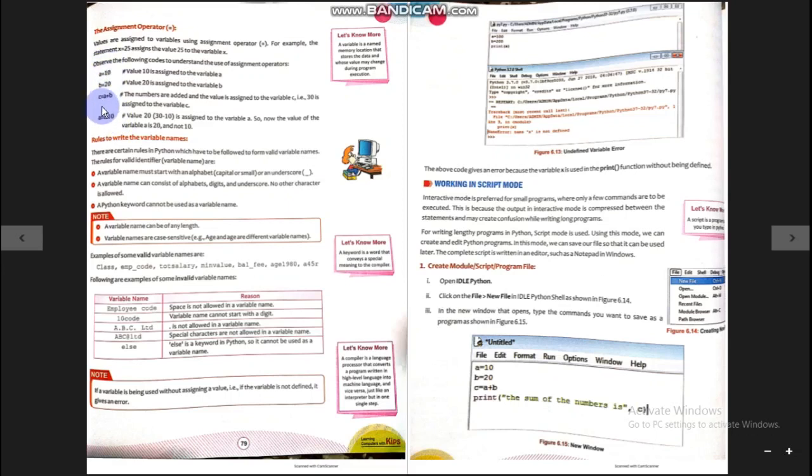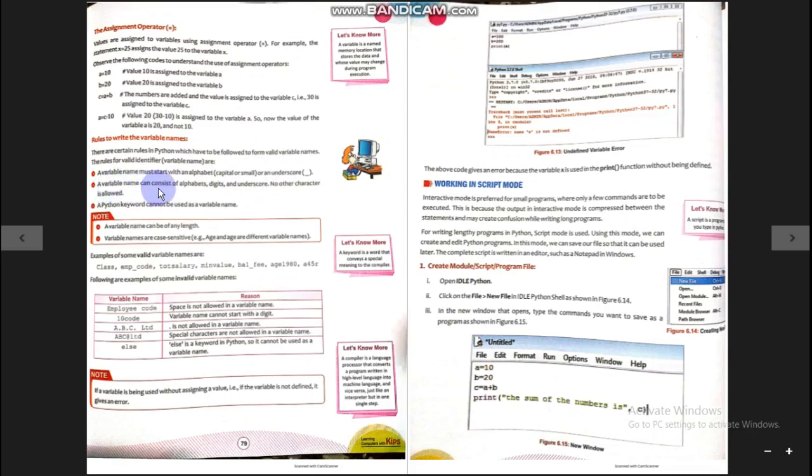Now let us know how these variables are named. There are certain rules to name these variables. Here it is a, b, c; whatever name is taken is based on certain rules. There are certain rules in Python which have to be followed to form valid variable names. The rules for valid identifiers, variables are also known as identifiers, are: a variable name must start with an alphabet, capital or small, or an underscore. Whenever you create a variable, the name should start with an alphabet or an underscore, not with any digit or any other special character.